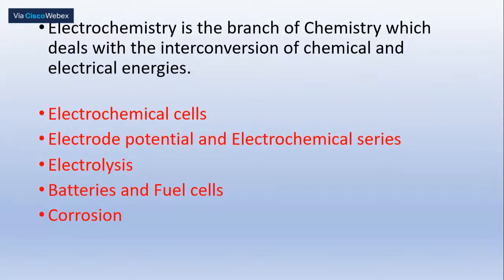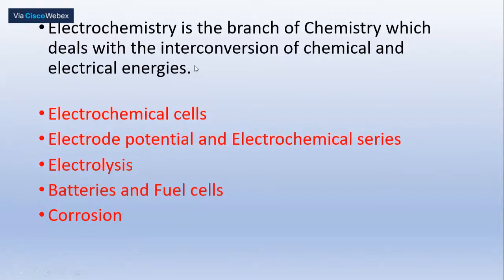This electrochemical cell is also called a galvanic cell, and a primitive galvanic cell is also called a Daniell cell. Whereas in the electrolytic cell, by passing electric current, we carry out chemical reactions. By using these two kinds of instruments, we carry out the interconversion of chemical and electrical energy. The entire study of the various things involved in this interconversion is what we call electrochemistry.